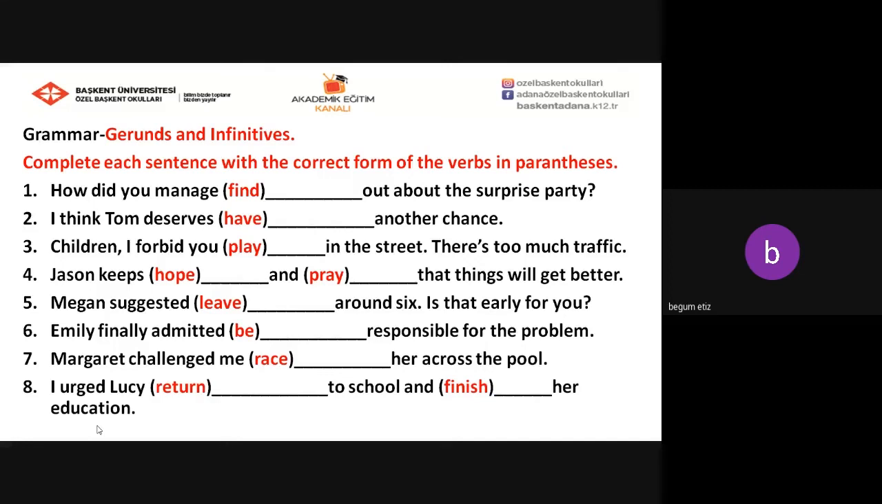Megan suggested around 6. Is that early for you? Emily finally admitted responsible for the problem. Margaret challenged me, her across the pool. I urged Lucy to school and her education. So you're going to complete each sentence with the correct form of the verbs in parentheses.